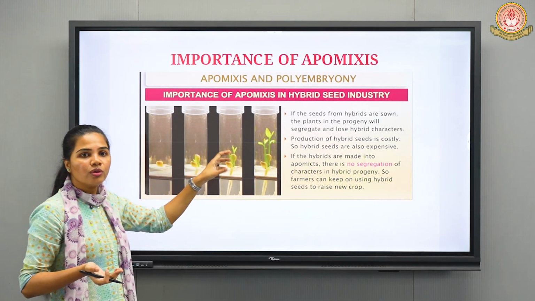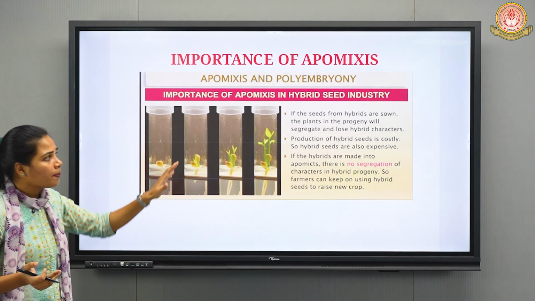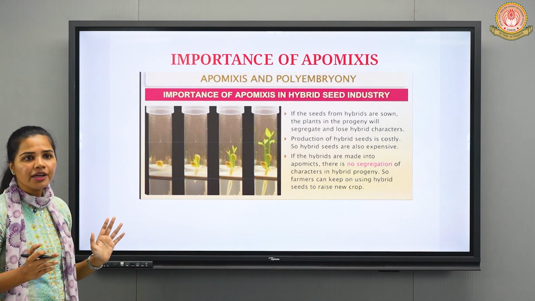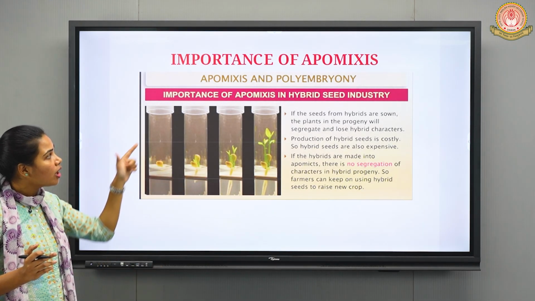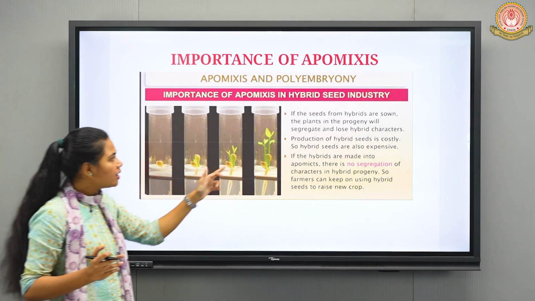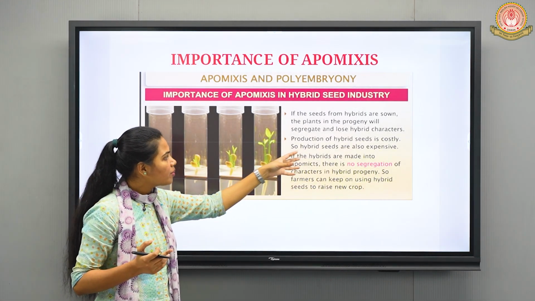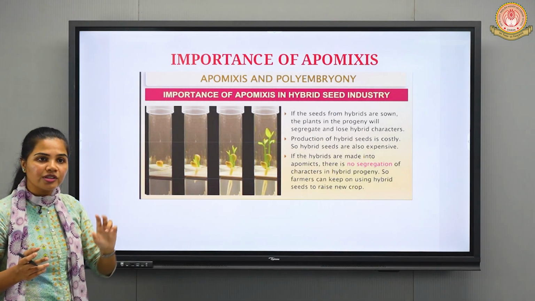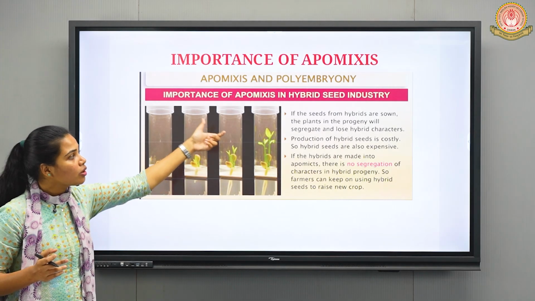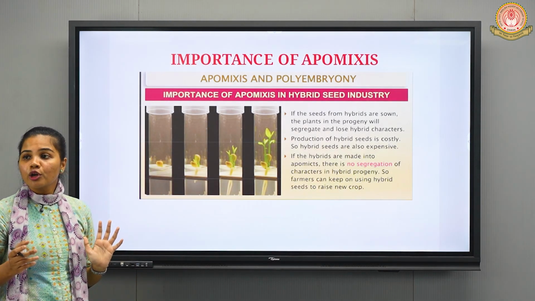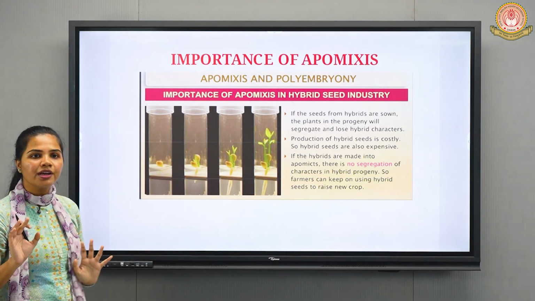This is one of the disadvantages. But to combat this particular point, we have apomixis. Also, production of hybrid seeds is costly. Hybrid seeds are expensive, which becomes a disadvantage. But how can we combat these disadvantages? By using apomixis in the hybrid seed industries.